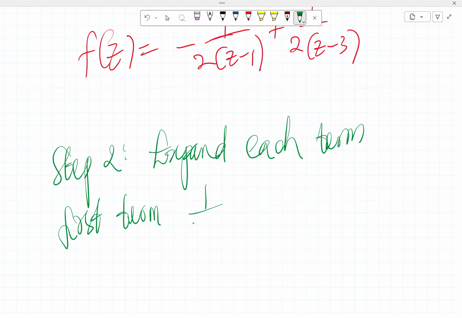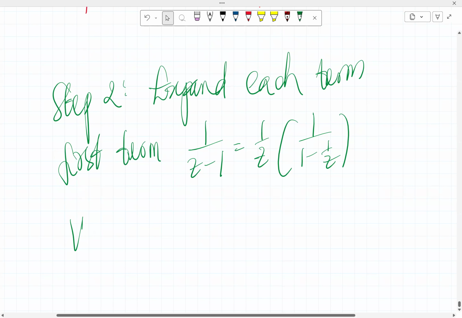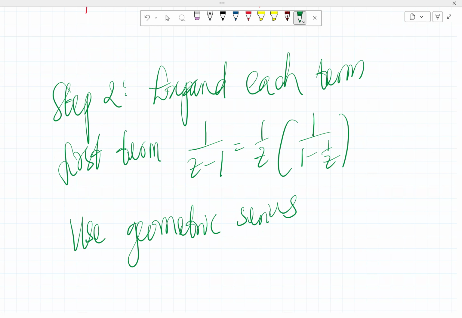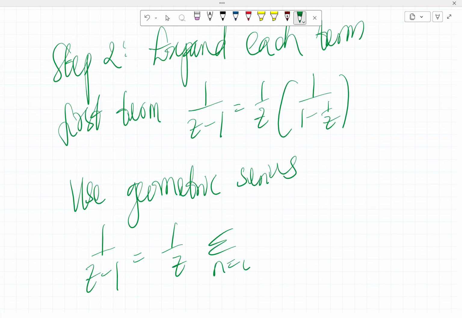We know that 1 over z minus 1, we can say that's actually 1 over z into 1 over 1 minus 1 over z, like we've always done. So if we use the geometric series, we have that 1 over z minus 1 is the same thing as 1 over z summation from n equals 0 to infinity of 1 over z raised power n.